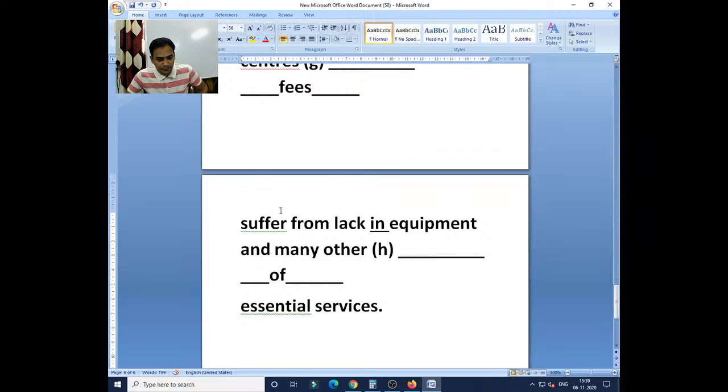Because "suffer" sees more than one subject when we are discussing, it will not take the s or es form. Your verb will take s or es only when the noun is third person singular, like "he goes," "sir suffers," "Ram suffers." But if I mention more than one noun, like "Ram and Mohan," then your verb will not take any s or es form.